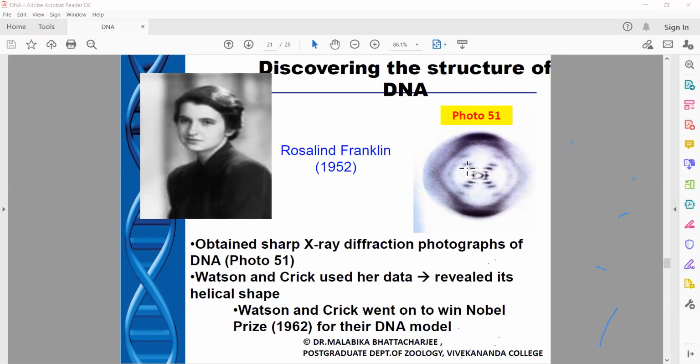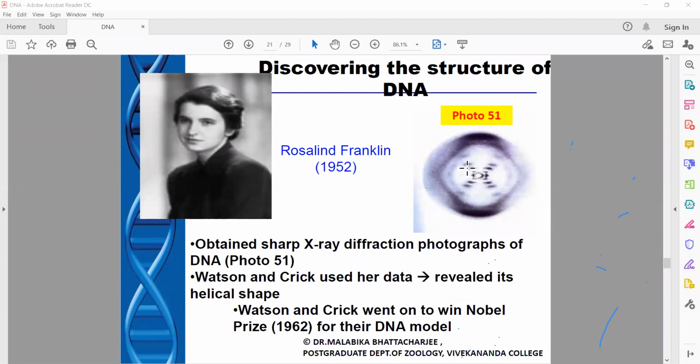And on seeing this particular photograph, as I said, Crick was a physicist, and both Crick first and Watson gradually realized that DNA cannot be a triple helical structure, and they came to the conclusive proof that yes, DNA is a double helix. And in April 1953, in Nature, they write, it is here we propose the structure of DNA.